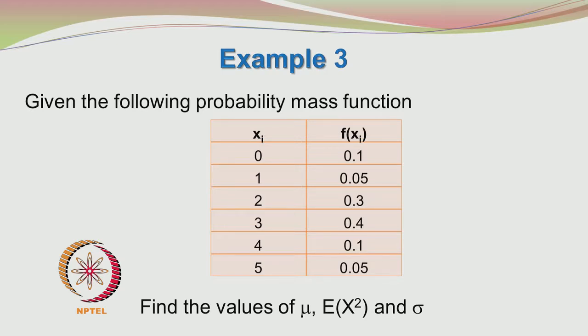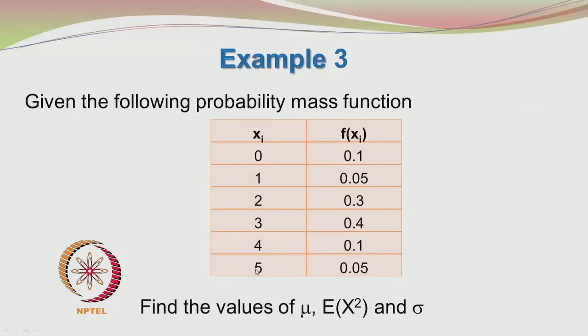Now, let us go to the third example, where we will numerically calculate the mean, variance and the expected value of x squared. You are given the probability mass function. The random variable X can take these 6 values: 0, 1, 2, 3, 4 and 5.